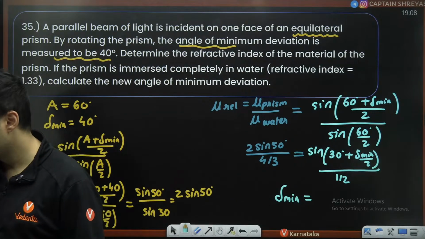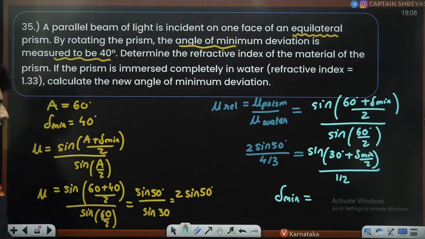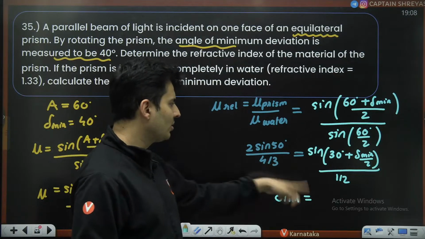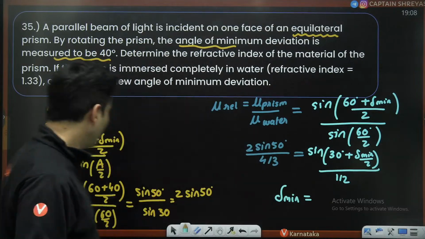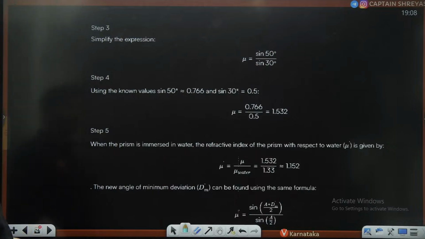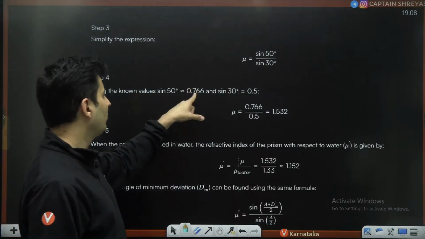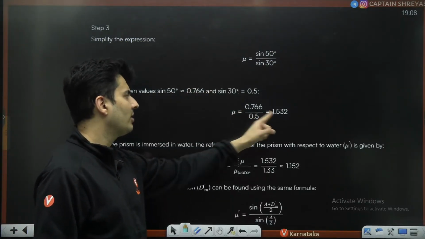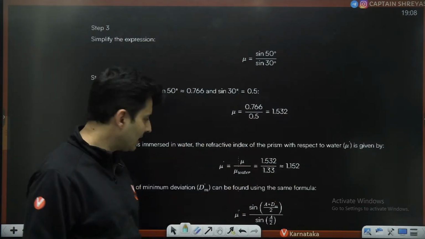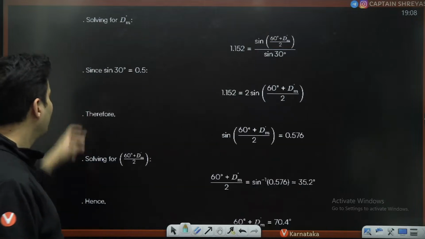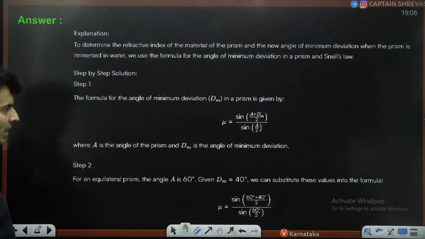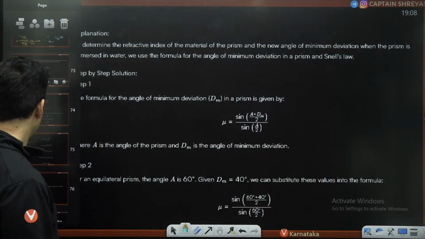You will have to use log books to solve this, because the sine 50 value you can only find in the log book. Same thing over here, while doing the calculations, you might need some log book. So sine 50 through logbook is 0.766. They have found the refractive index to be 1.532. Then they have found the relative refractive index, correct? And again, they have used the same formula and solved it to get the answer to be 70.4 degrees. Yes, you have to use the logbooks. Without that, you cannot do it.